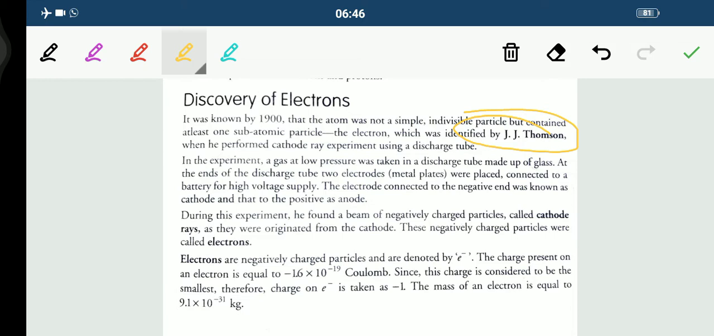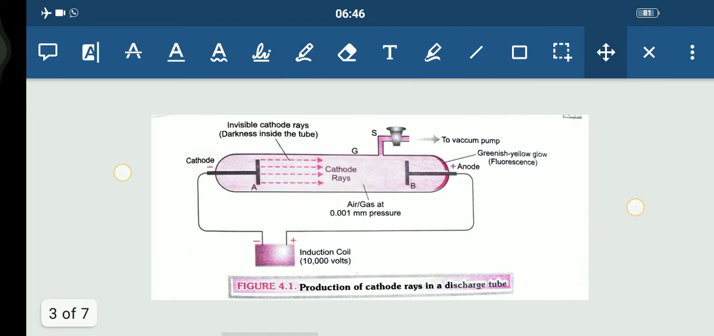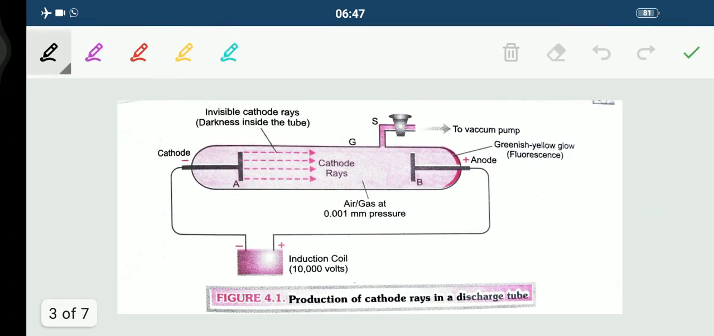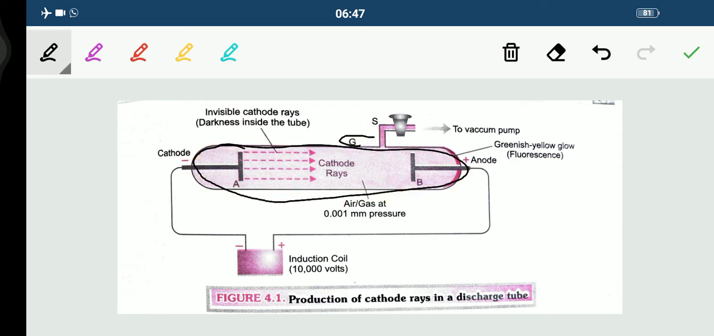So I would like to show you first this complete structure. See here. So this was the production of cathode rays in a discharge tube. What he has done, bache, listen to me very carefully. A discharge tube is basically, you can see with G, this complete thing is a discharge tube. Fine. So a discharge tube is a long glass tube that you can see with the G symbol here. And it is closed at both the ends. So you can see both the ends are closed here, bache.